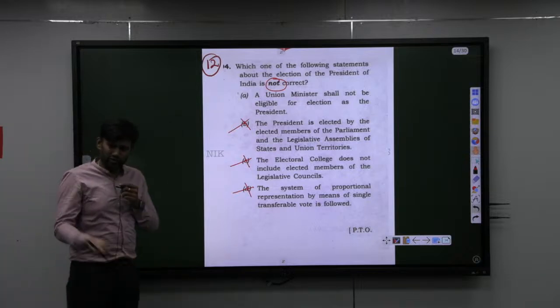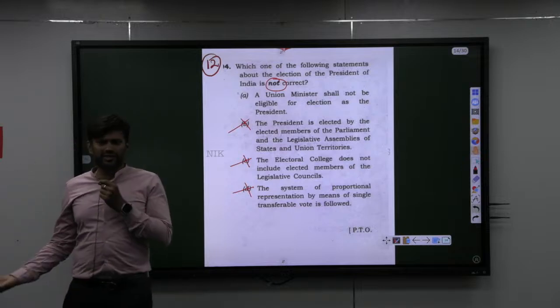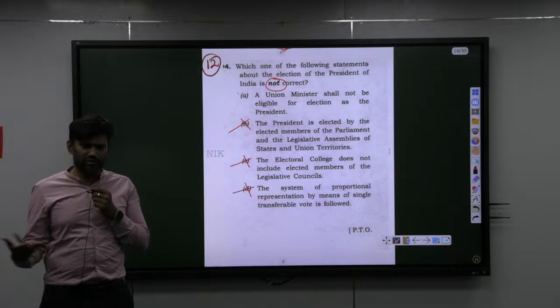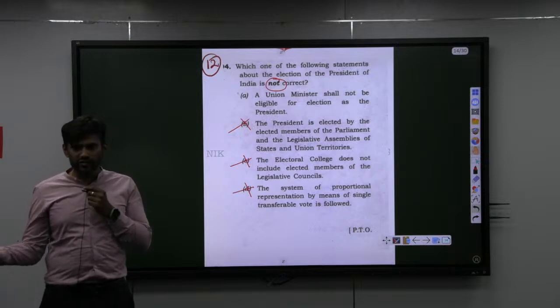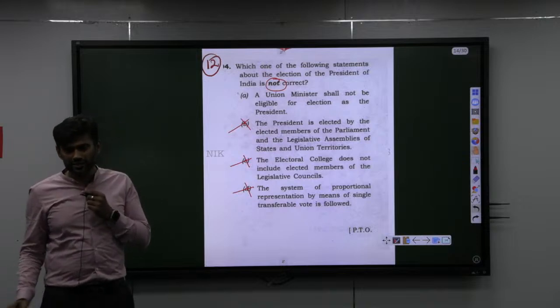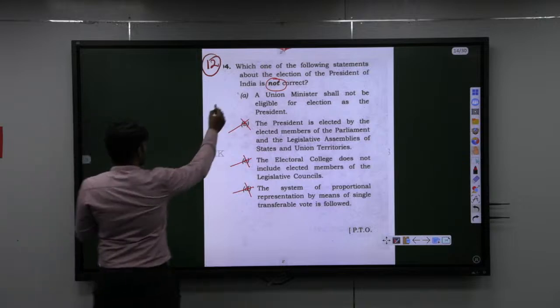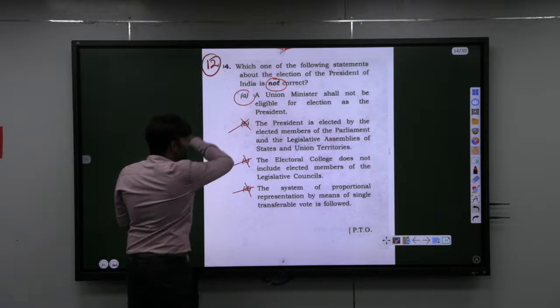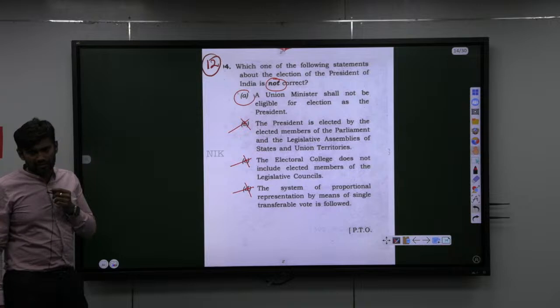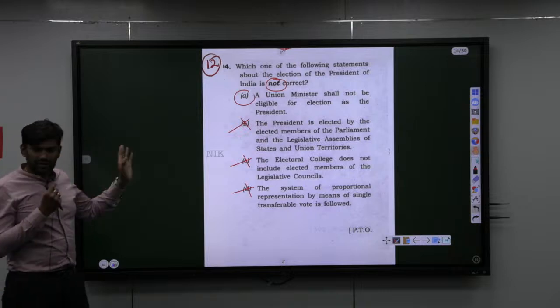The explanation is that a union minister can contest the president's election, but once he wins, before he takes the oath, he will have to resign from his position, or even if he takes the oath, his position will be considered vacant. So the answer is what? A, because it is incorrect. There is no rule which says that a union minister cannot go on to become the president. So the answer is what? A.